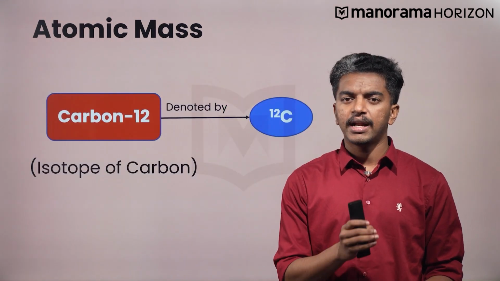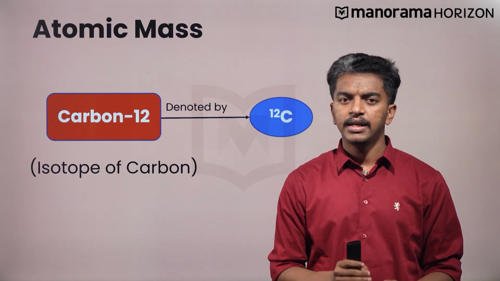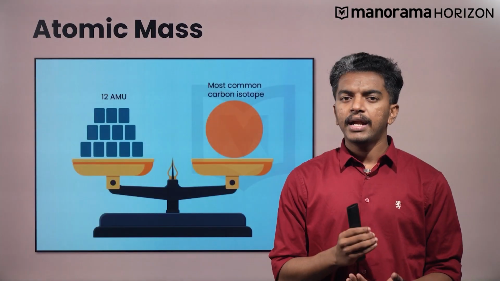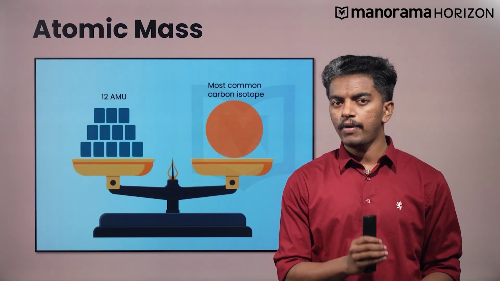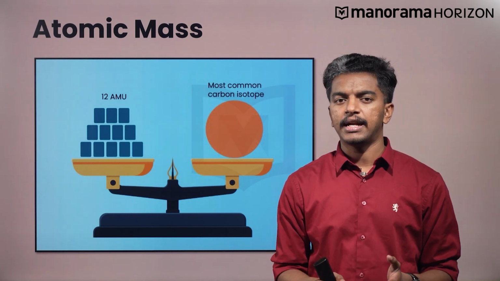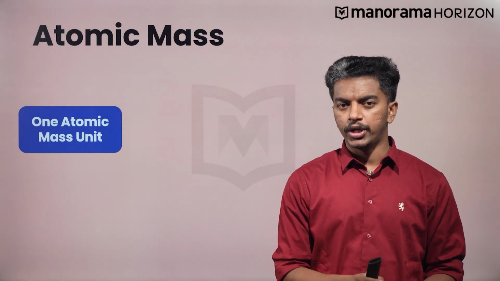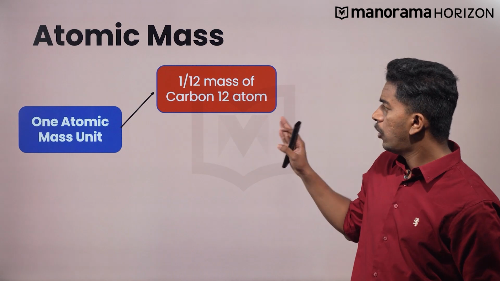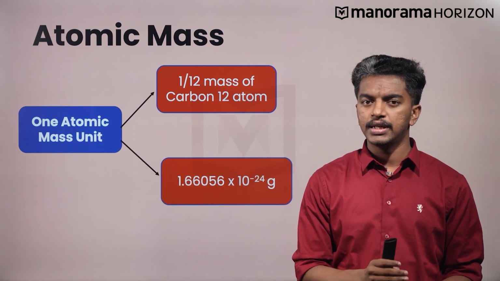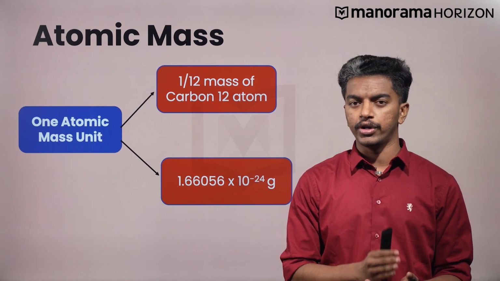However, from the year 1961 onwards, carbon-12 was considered the standard. It is one of the isotopes of carbon and is denoted as 12C. The atomic mass of carbon-12 is 12 atomic mass unit or AMU, and the masses of all other atoms are given relative to it. 1 atomic mass unit equals 1/12 of the mass of a carbon atom, and 1 atomic mass unit is equal to 1.66056 × 10^-24 gram.